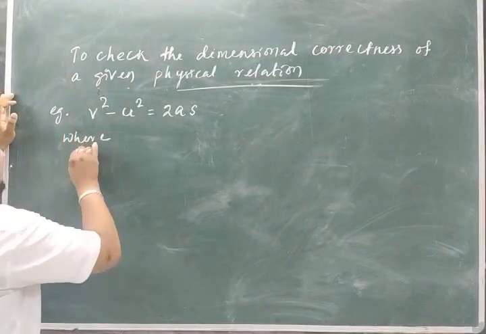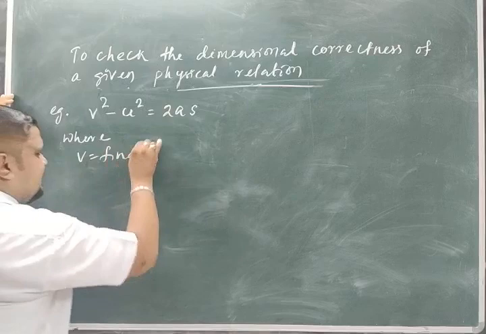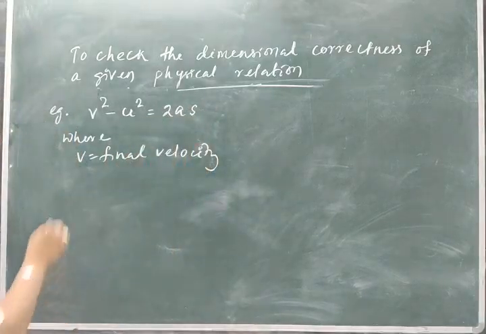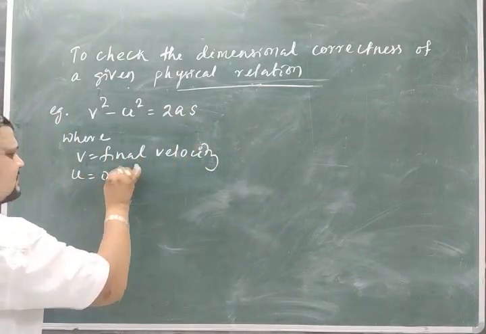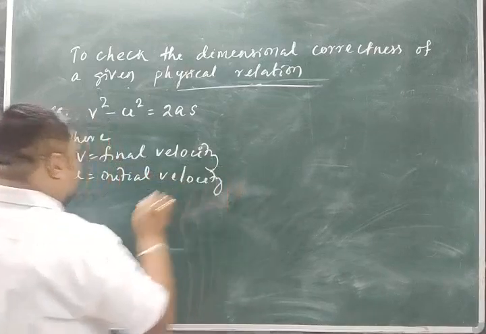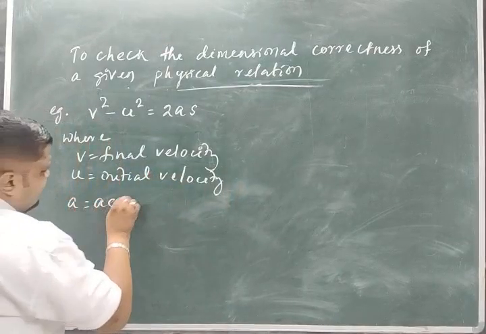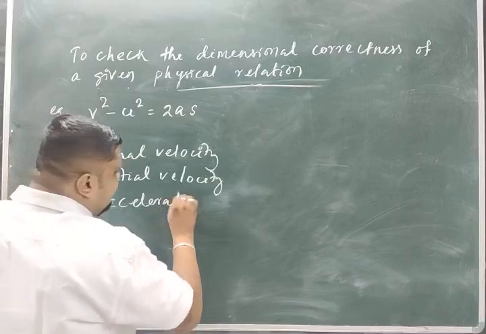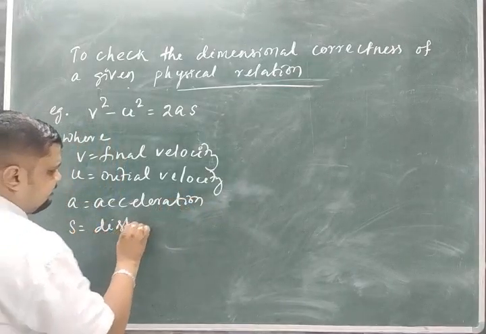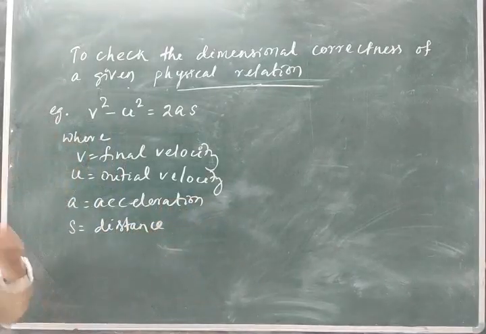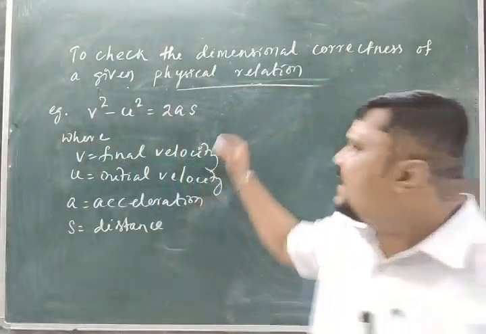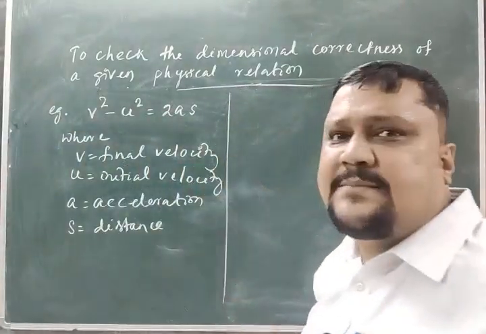Where v is the final velocity, u is the initial velocity, a is the acceleration, and s is the distance or displacement. You can say that in some cases it may be like that. So this is the equation given. Check the correctness. Now do the same procedure.